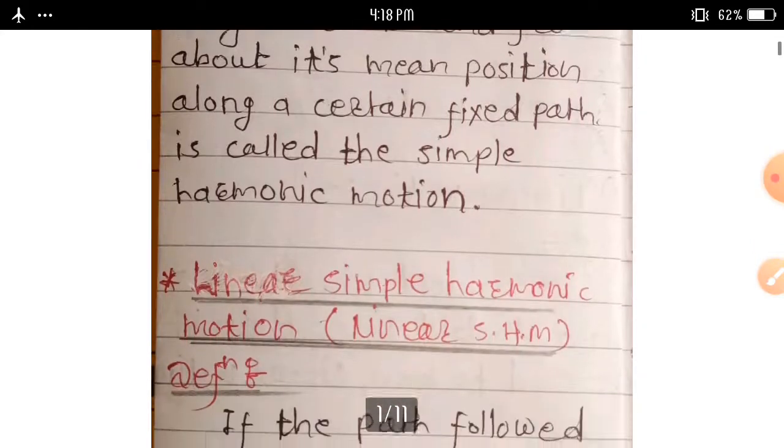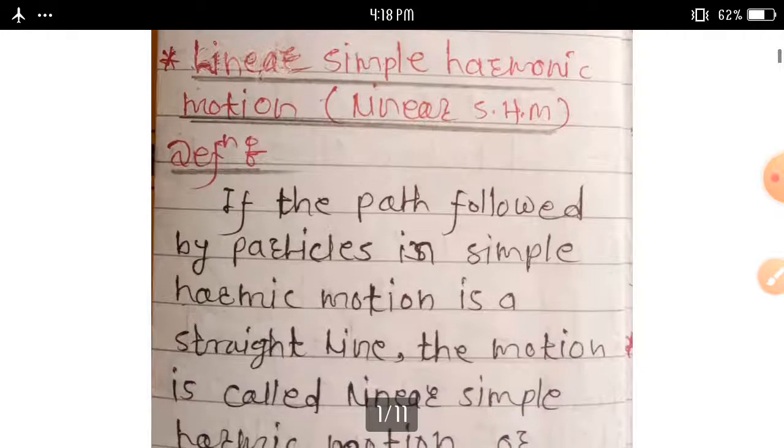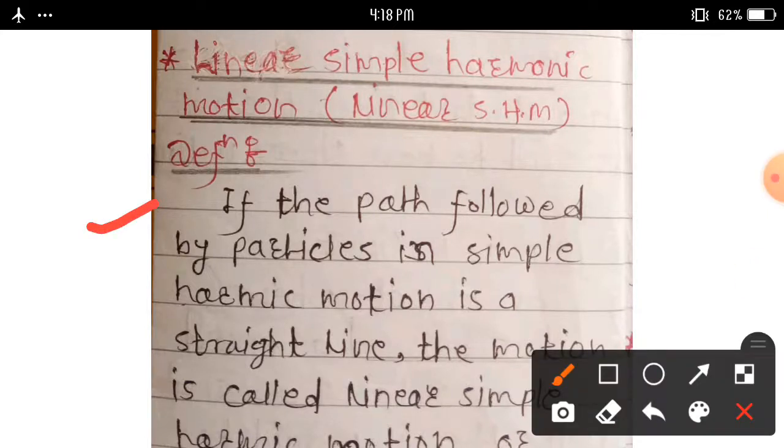Next one, another definition. What do you mean by linear simple harmonic motion? Shortly we discuss linear SHM, which means linear simple harmonic motion. Definition: if the path followed by a particle in a simple harmonic motion is a straight line, the motion is called linear simple harmonic motion or linear SHM.